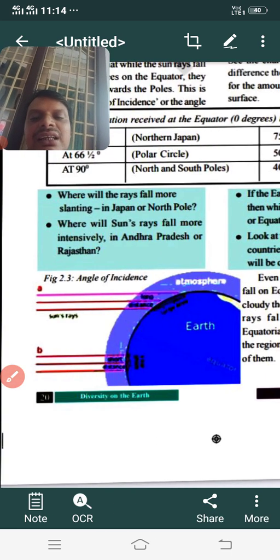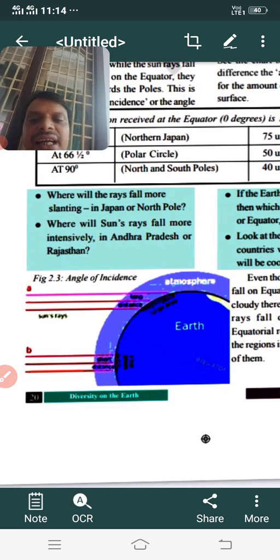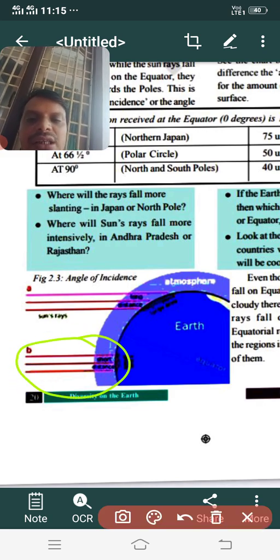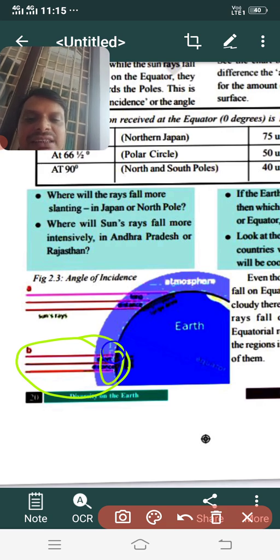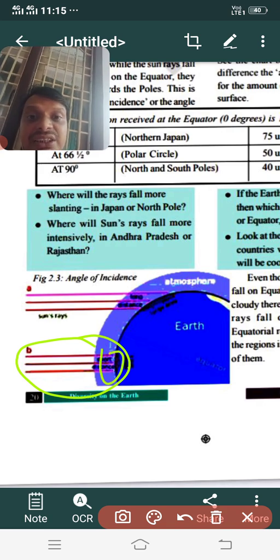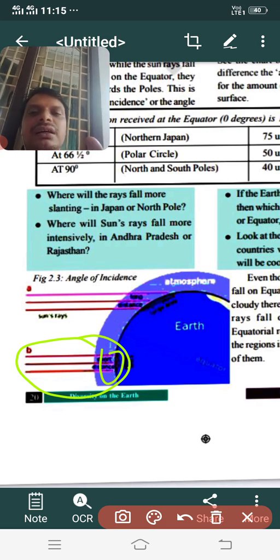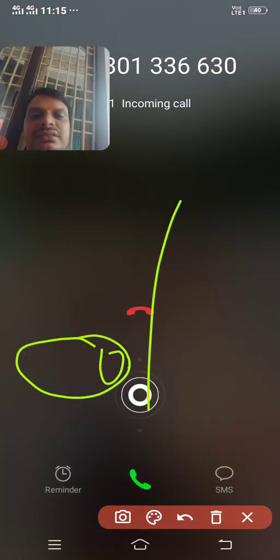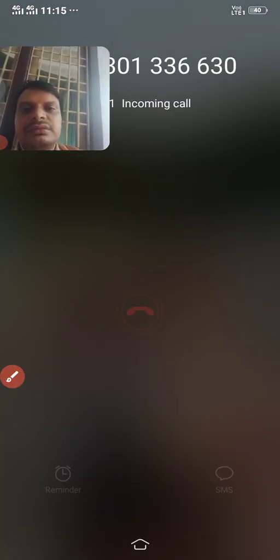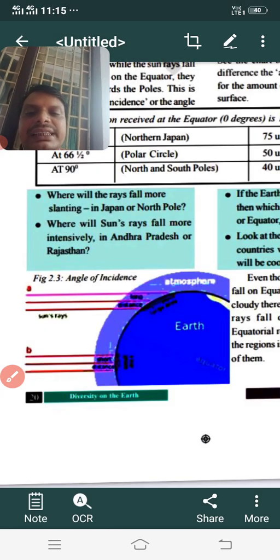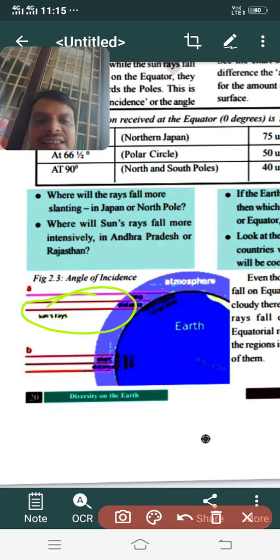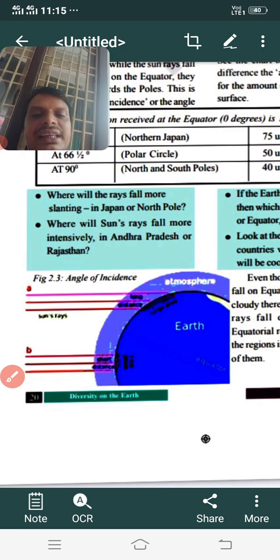You see children, you can understand this figure here. In this figure you can see the angle of incidence. The B1 you find here is the right angle direction. It occupies a very small area, but it gives much intensity and much energy to this area, which is mostly the equatorial region. Whereas this area A is where you find the slanting fall of sun rays, so it occupies much area and receives less energy.